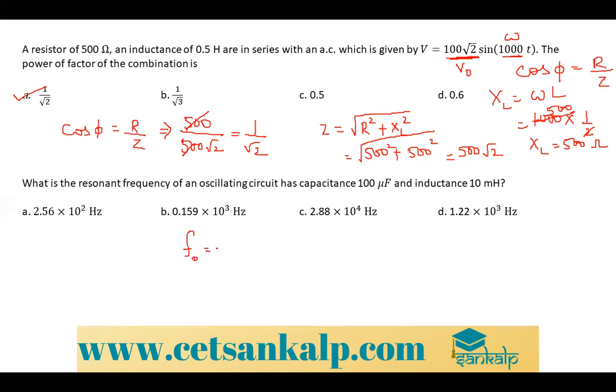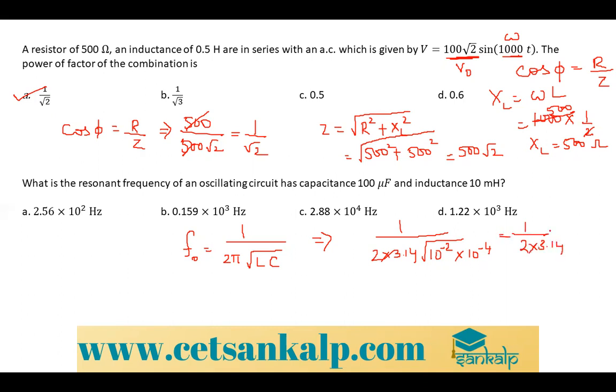F naught anta tagonತೀವಿ 1 divided by 2 pi root LC. So 1 divided by 2 into 3.14 root of 10 to the power minus 2. ಯಾಕಂದ್ರೆ 10 into 10 to the power minus 3 into 100 into 10 to the power minus 6 ಅಂದ್ರೆ 10 to the power minus 4 ಆಗುತ್ತಾ? Okay, so ಇದೇನಾಯ್ತು? 1 divided by 2 into 3.14 into 10 to the power 3 ಆಗುತ್ತೆ.